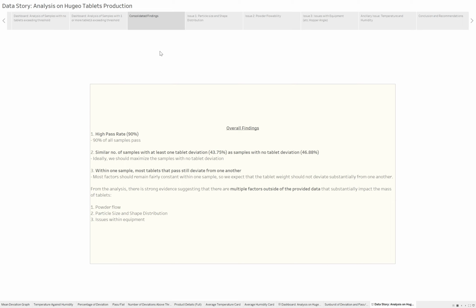The samples show a high pass rate. Secondly, there's a similar number of samples with at least one tablet deviation with the samples with no tablet deviation. However, I believe we should maximize the samples with no tablet deviations. And lastly, within one sample, most tablets that pass still deviate from one another. Most factors should remain fairly constant within one sample, but the tablet weight should not deviate substantially from one another.